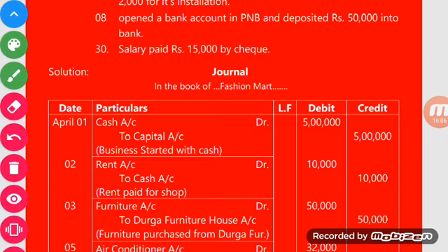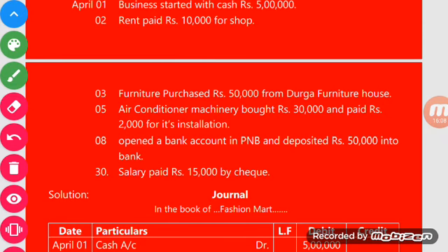Third example: furniture purchased rupees 50,000 from Durga Furniture House. In such an example, we have purchased furniture, so furniture is coming into our business, and whatever is coming into our business will be debited.